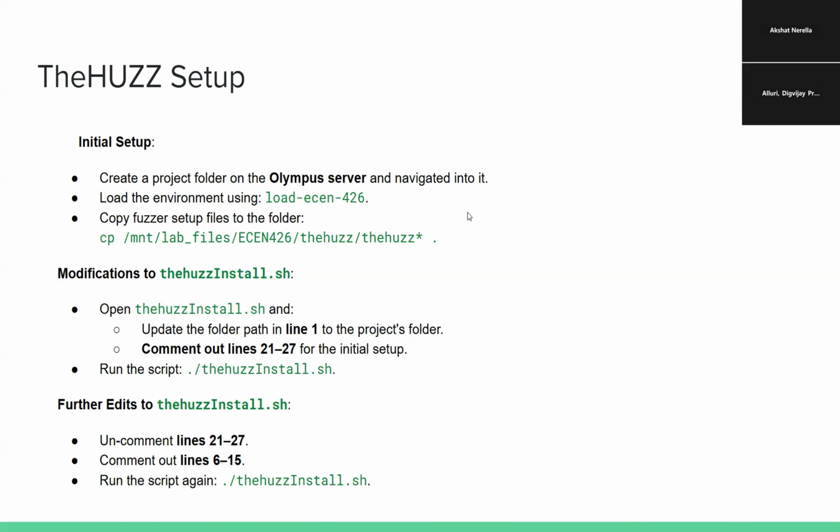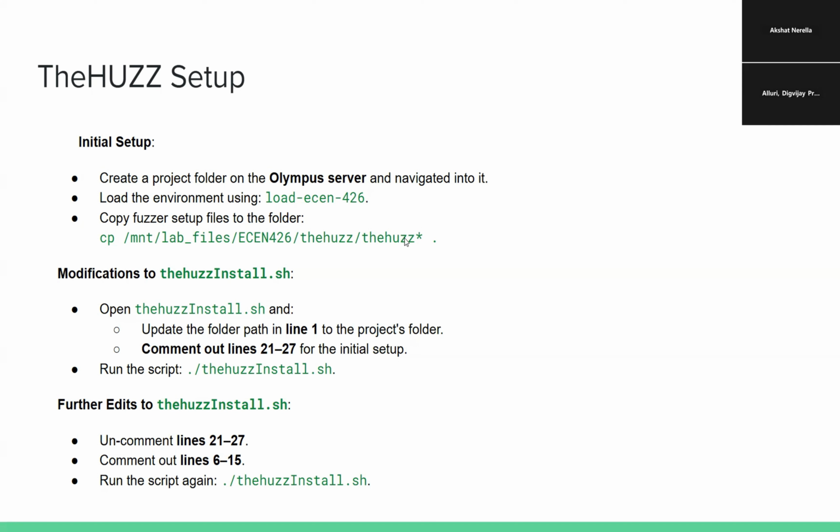The first thing is to create a project folder on the Olympus server and load the necessary files using this command line, and you copy the further set of files using this command line. We've made some modifications to the hwinstall.sh.